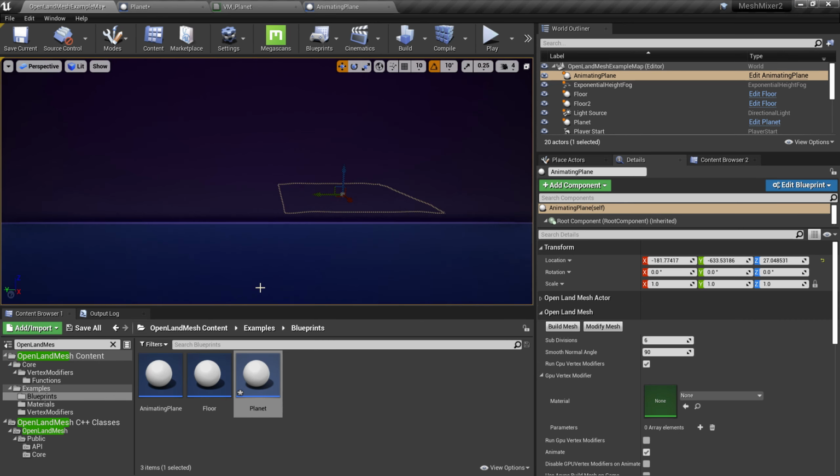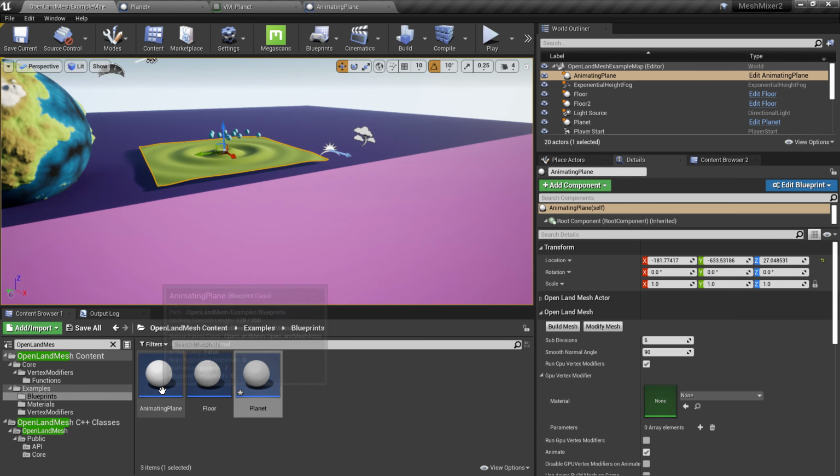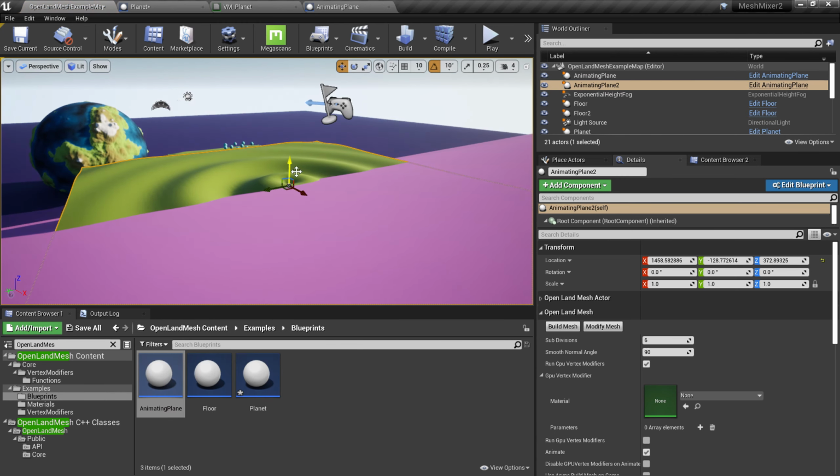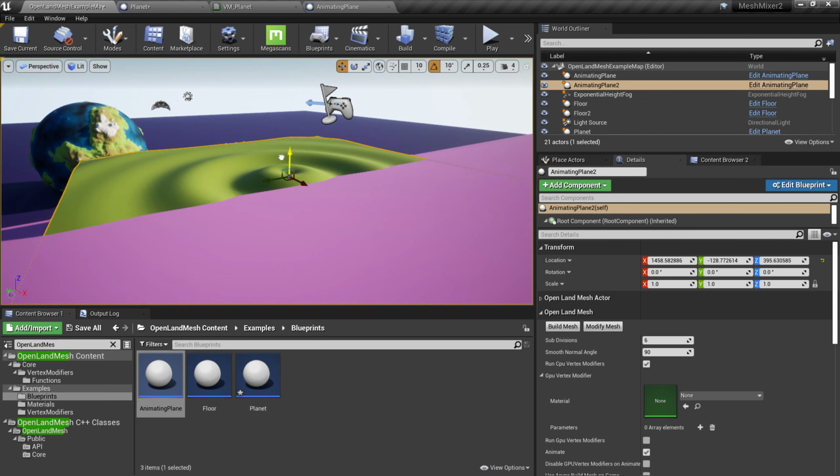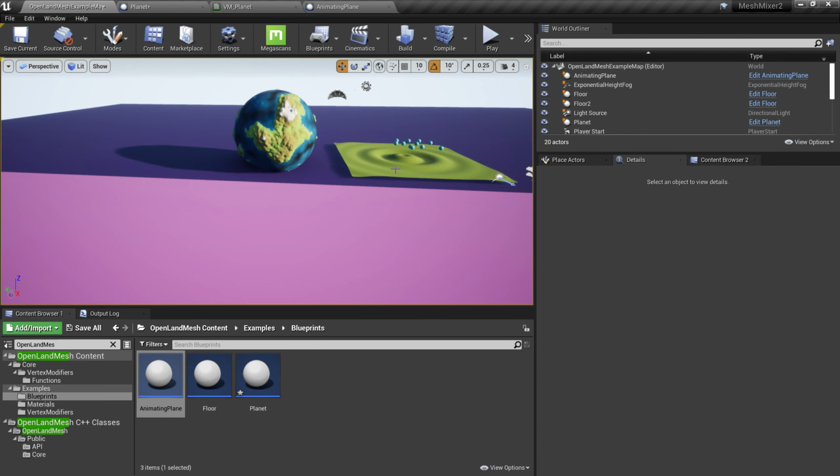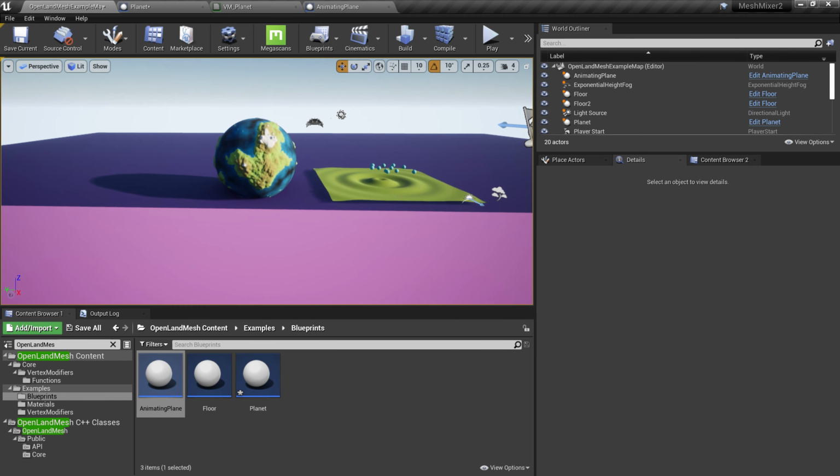Save it. So then basically I can drag this plane into a place I like, and yeah, it's there, just as you expect. This is some of the few things you can create with OpenLand Mesh. In coming videos, I'll explain how you can use OpenLand Mesh to create very interesting things.